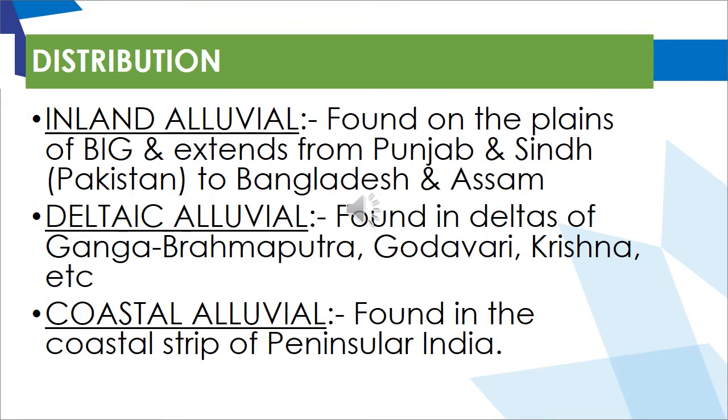Now let us see the distribution. We have three types of alluvial: inland, deltaic, and coastal. Inland alluvial basically means the alluvial which is found inside the land, like your Indo-Gangetic plain is a very good example of your inland alluvial. Deltaic alluvial is the alluvial soil that is found along the delta. So like we have the Ganga Brahmaputra delta, the Krishna, the Kaveri, and the Godavari delta. Coastal alluvial is found along the coastal strip. So along the coast of peninsular India, this kind of alluvial soil is found.